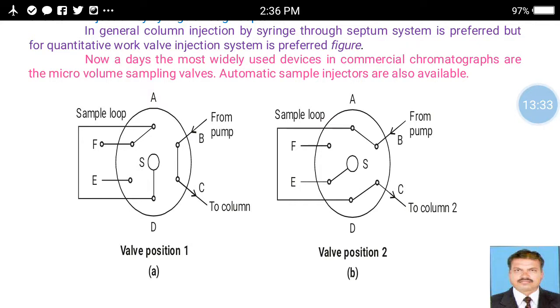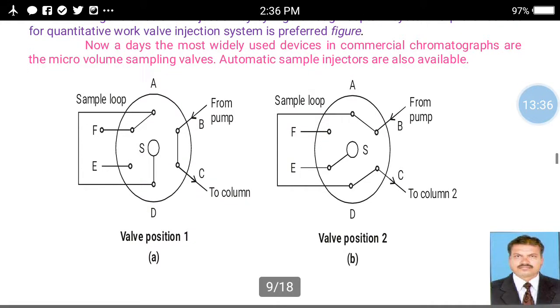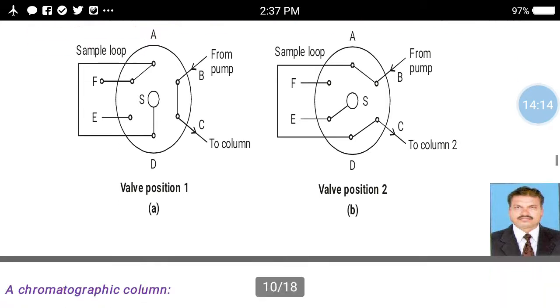Nowadays, the most widely used device in commercial chromatographs is the micro volume sampling loop. Automatic sample injectors are also available. We look at valve position 1 in the first figure and valve position 2 in the second figure. In valve position 1, F is connected to the sample loop B, near the sample loop. Here, near the sample loop, this is ejected from the pump. This point is B. Therefore, there are different positions.